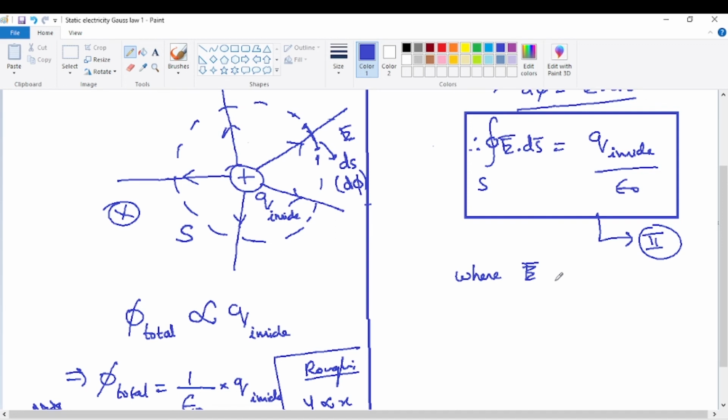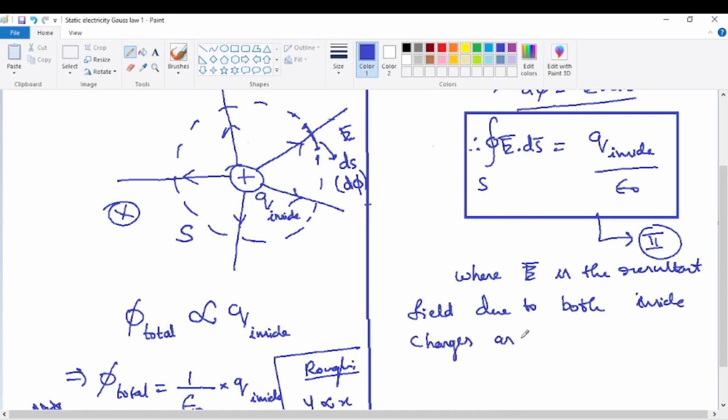So where E bar is what? It is the resultant field due to both inside charges as well as outside charges.